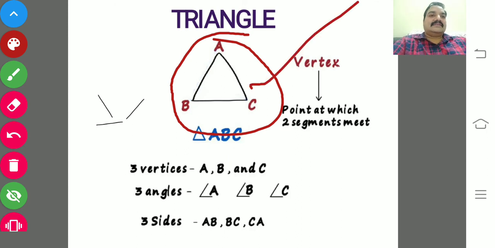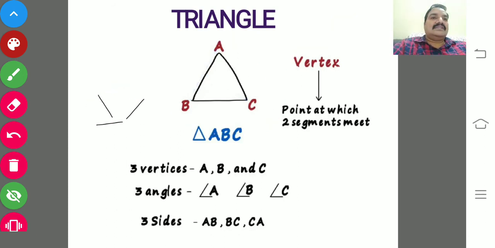So this is the result. With the help of the three line segments, we have drawn one closed figure. That is nothing but a triangle. So how can you give the definition? A triangle is a simple closed figure which is formed by combining three line segments. So that is called a triangle.